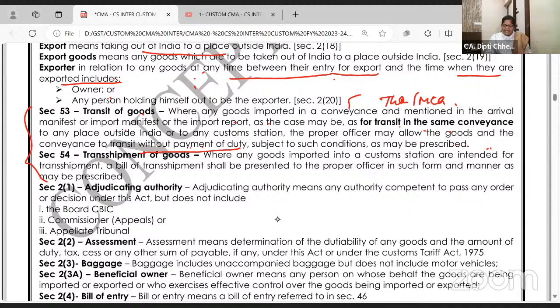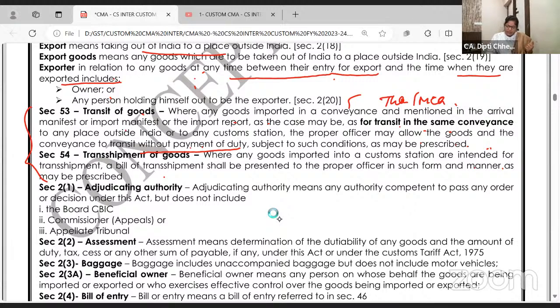Transshipment of the goods: where any goods imported in a customs station are intended for transshipment, a bill of transshipment shall be presented to the proper officer in such form and manner. Sir, see, we have unloaded the goods at Mumbai port, but we didn't merge it with our domestic tariff area. We did not clear it for home consumption. It is still lying with the custodian, and from outside to outside the goods are going now to Bangladesh in another vessel.